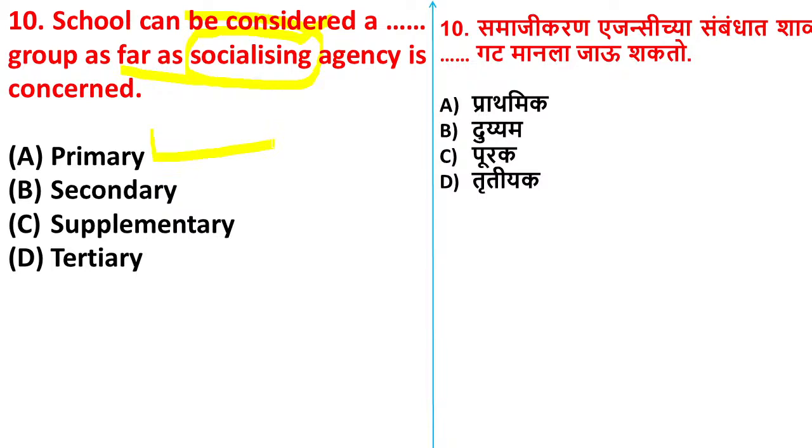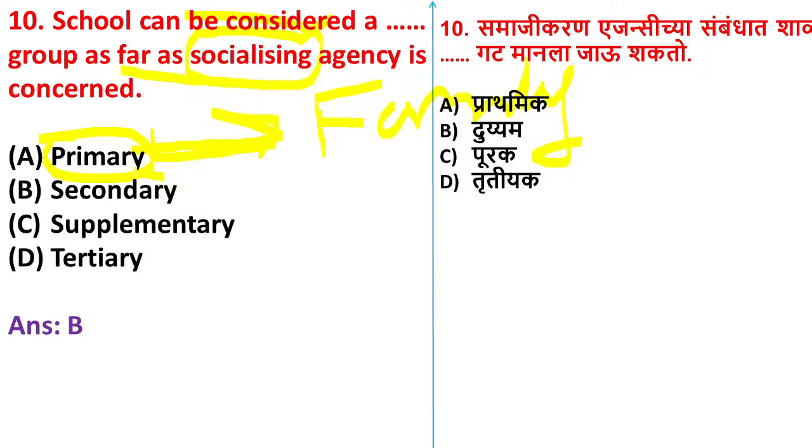It is known as the primary agency. Yes, here the primary agency is your family. Yes or no? From family you will start learning. So family is known as the first primary agency of socializing, and school is known as the secondary agency of socializing. So option B is correct here.